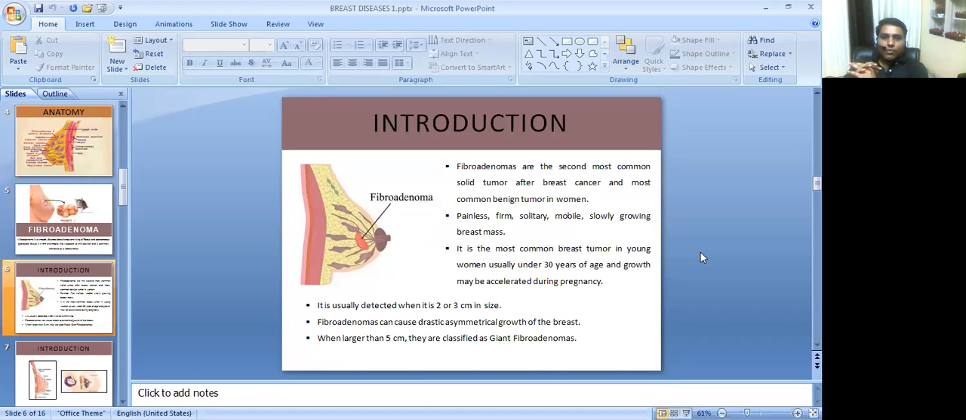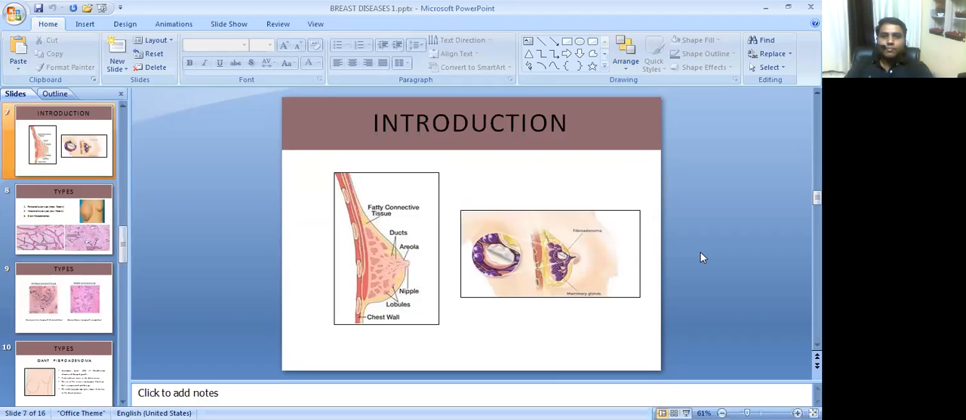It is usually detected when it is 2 or 3 cm in size. Fibroadenomas can cause drastic asymmetrical growth in the breast. When larger than 5 cm, they are classified as giant fibroadenomas. Now fibroadenomas can look like this.